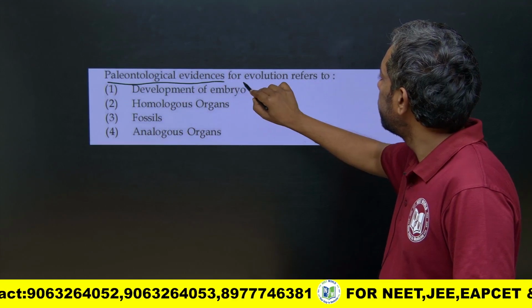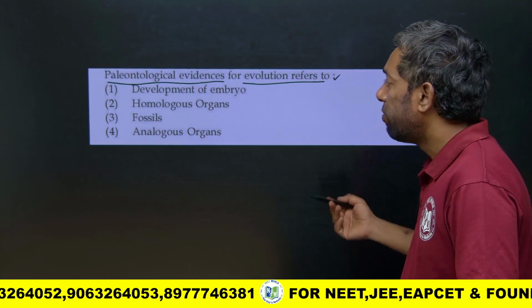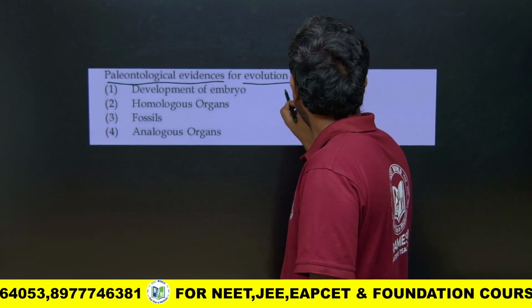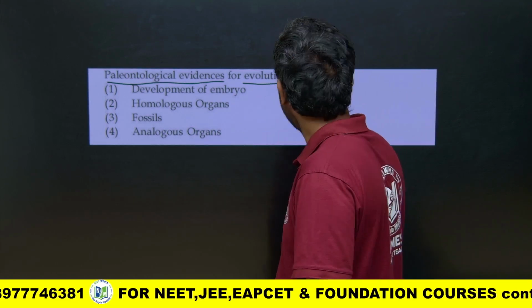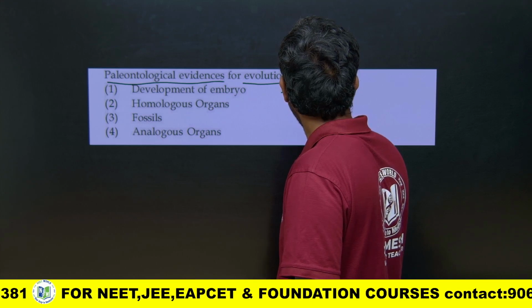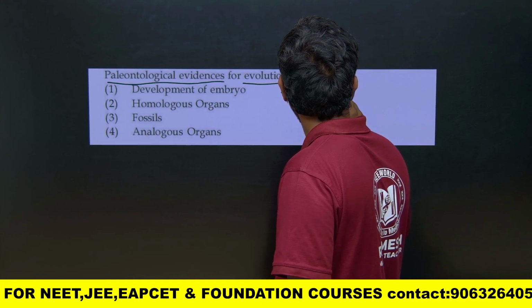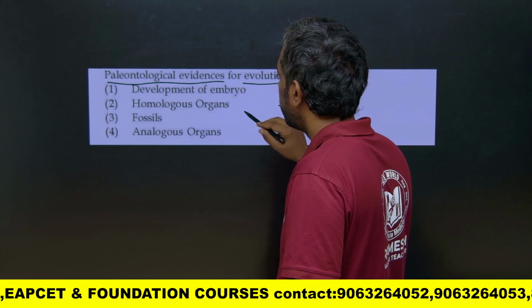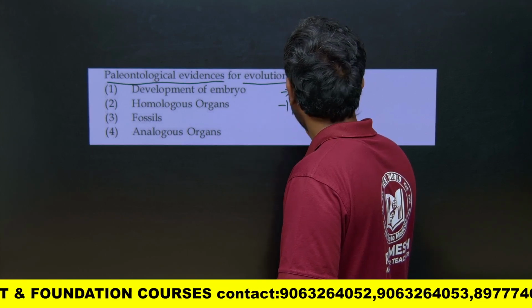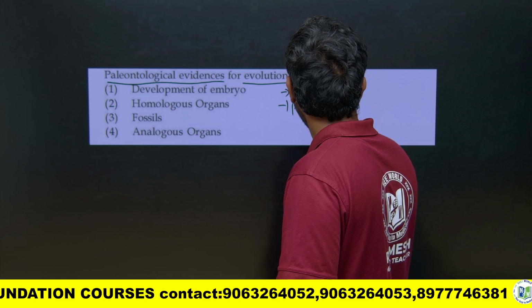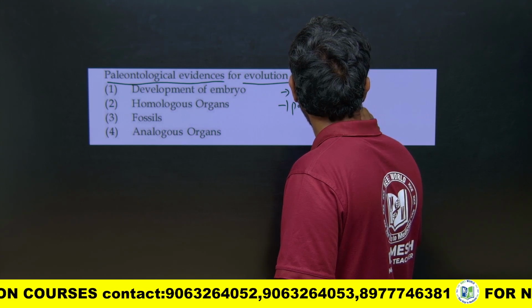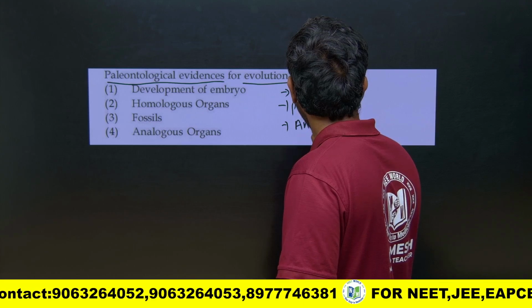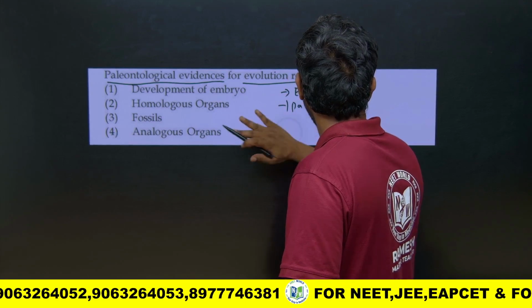Paleontological evidences for evolution refers to what? There are evidences of evolution: embryological evidences, paleontological, analogy, homology.